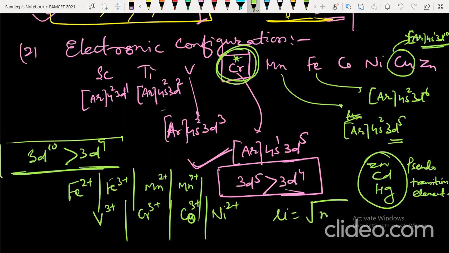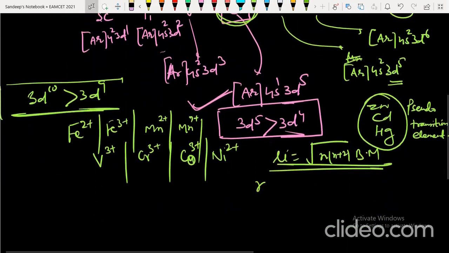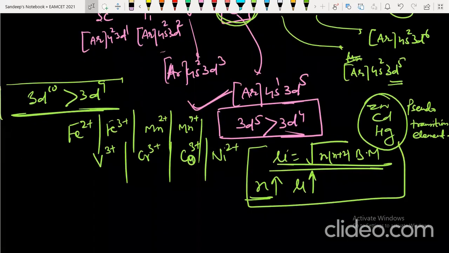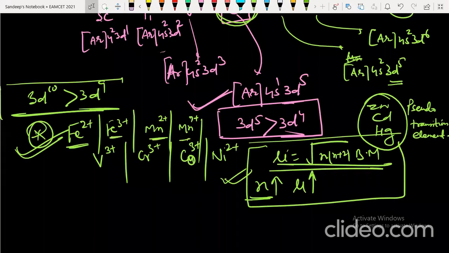Magnetic moment is given by the square root of n(n+2) Bohr magneton, where n is the number of unpaired electrons. This is the spin only formula. The more the number of unpaired electrons, the more the magnetic moment. Keep this in mind: you can only solve when you know how to find the number of unpaired electrons. In one of my videos I have discussed finding the unpaired electrons, which is very easy. I will discuss it here also.